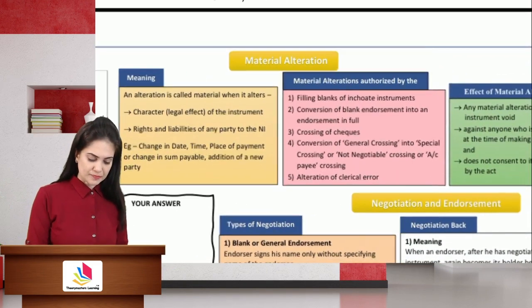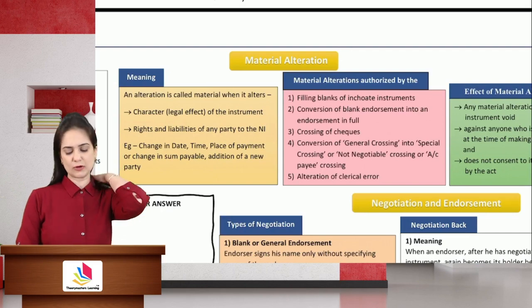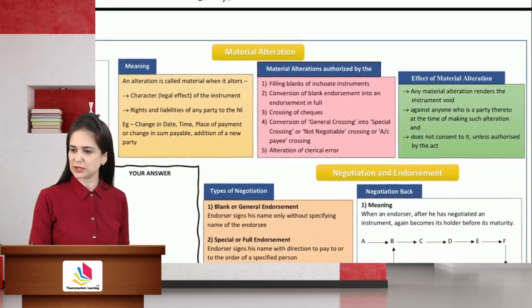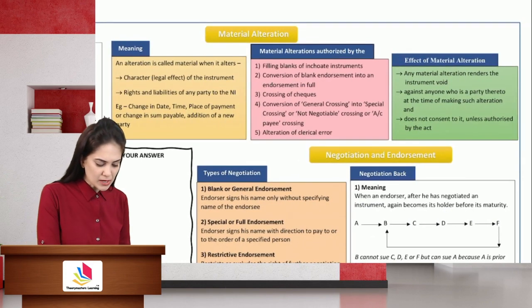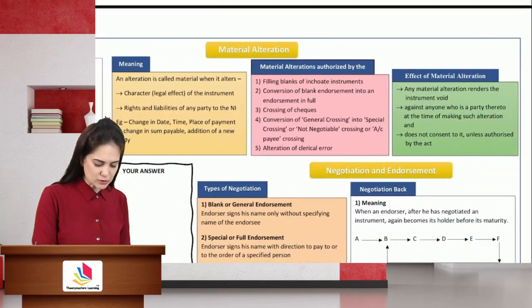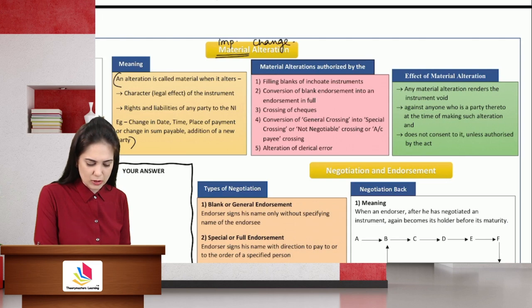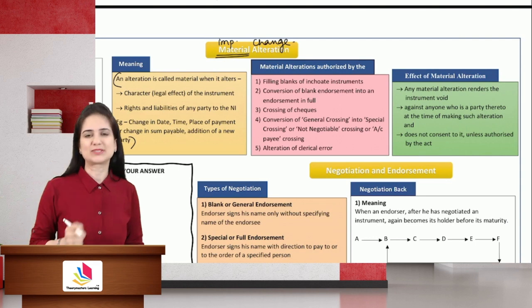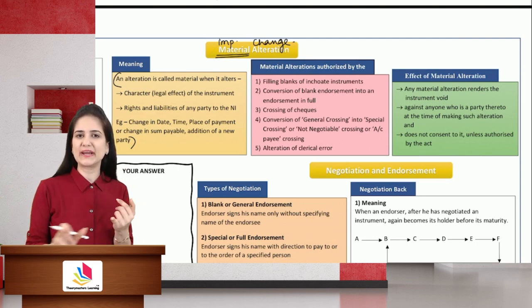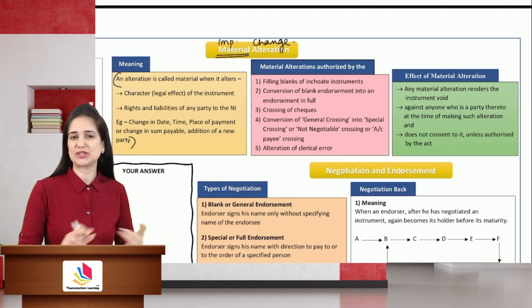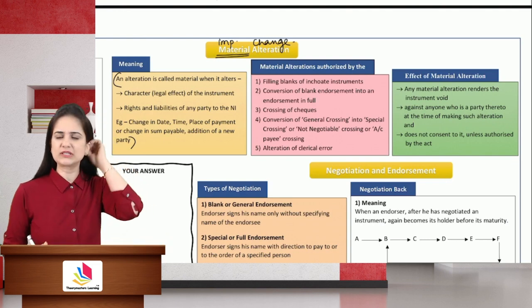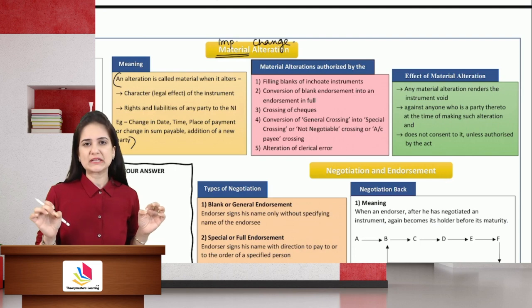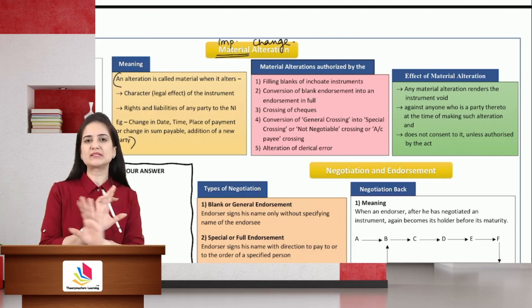Material alteration. Now, whenever a question is asked on material alteration, you always need to write the definition. That is why I have mentioned it over here. What is the meaning of material alteration? Now, the word material means important and alteration means change. So material alteration means there is some important change in the terms of the instrument. Like I change the date, I change the place, I change the time, I change the amount without consent of the other parties. If I have not obtained consent of a particular party, that party is discharged.